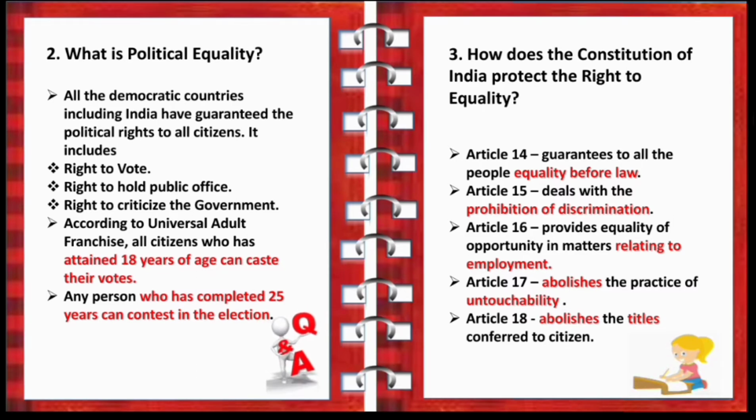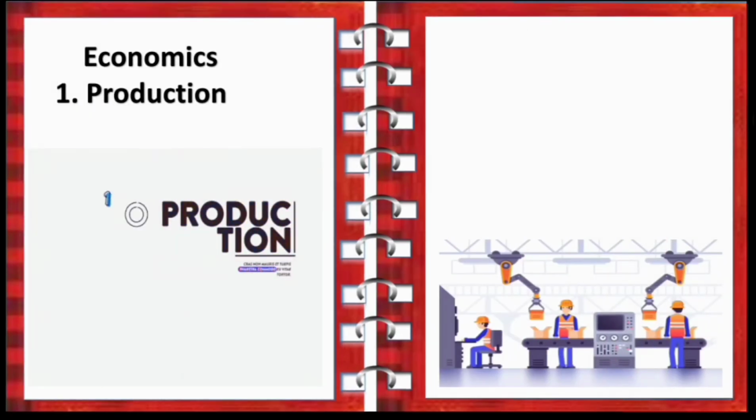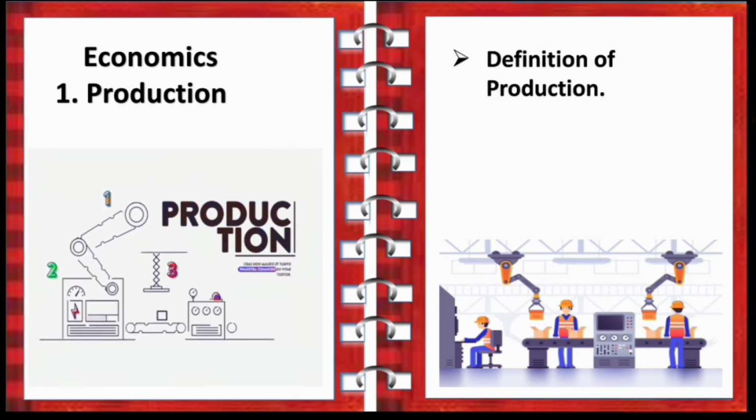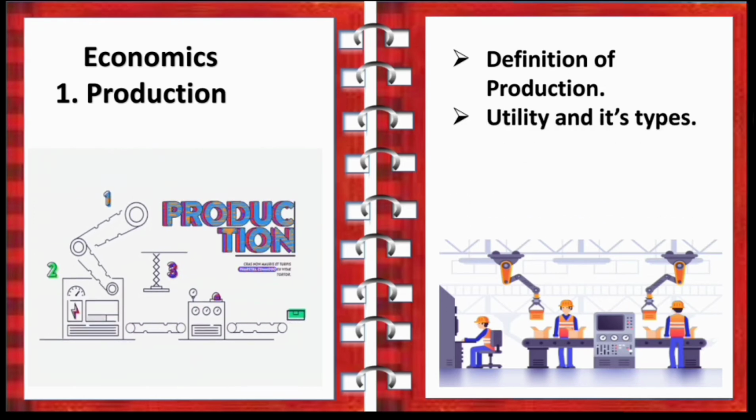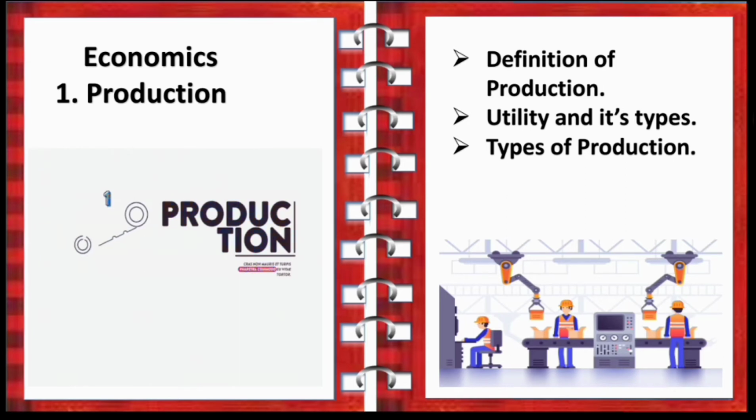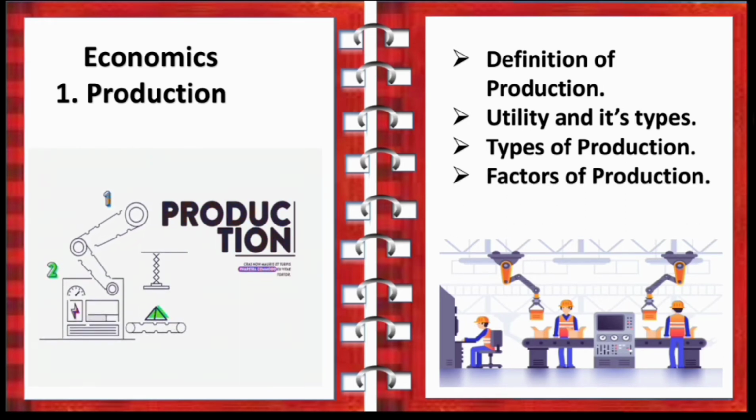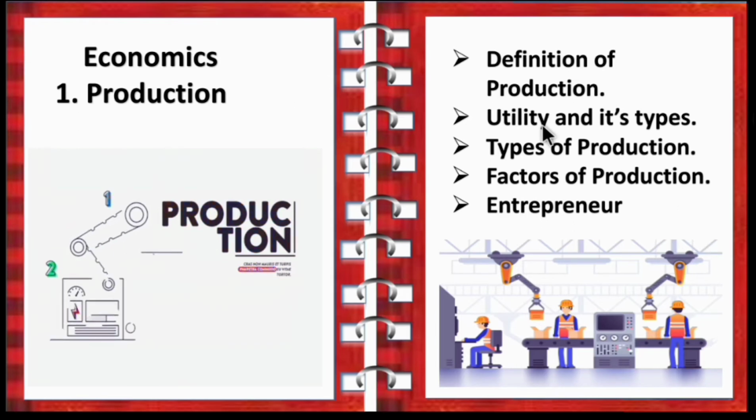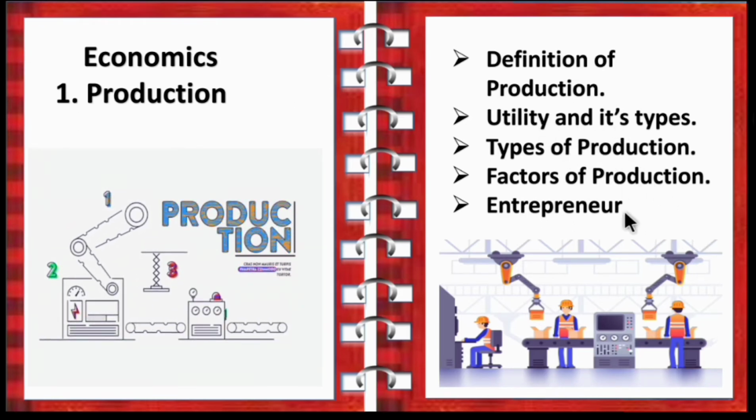So now let's move on to economics first unit, production. In this unit the topics covered are definition of production, utility and its types, types of production, then the factors of production, then entrepreneur. So children, the topics covered in this unit are the definition of production, utility and its types, types of production, factors of production and then the entrepreneur. So now let's revise it one by one.